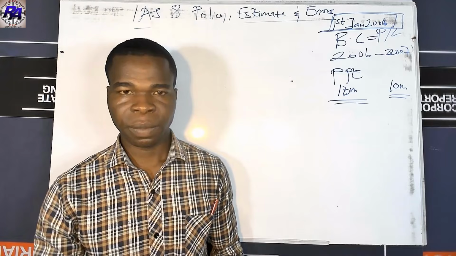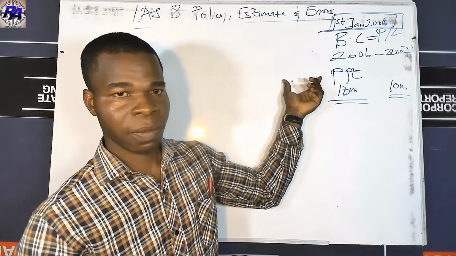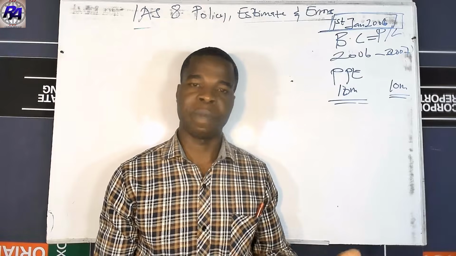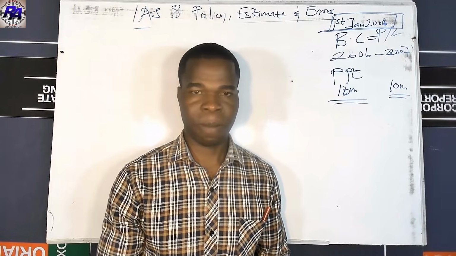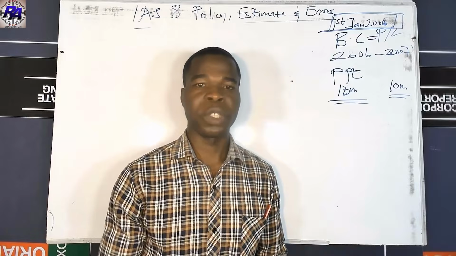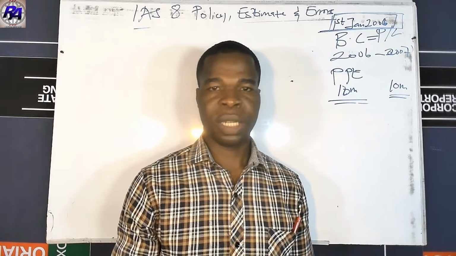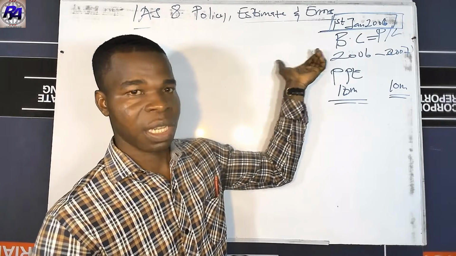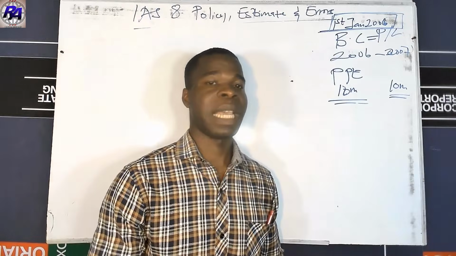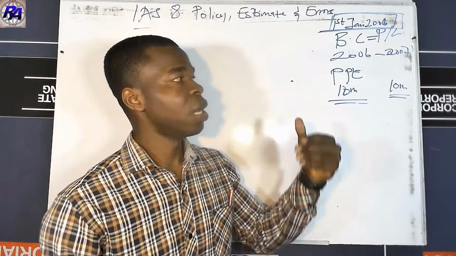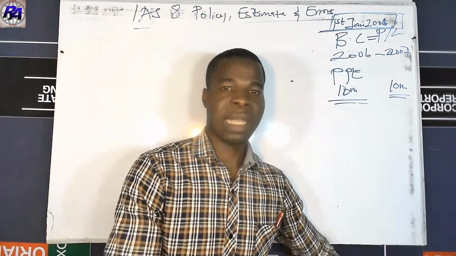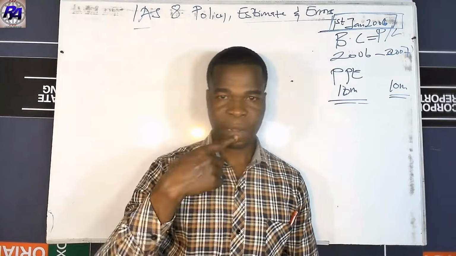Now, before I forget, sometimes retrospective treatment will not be practicable. It will be impractical because you don't have the information to apply the change in policy retrospectively. Anytime it's like that, the standard allows that you apply the change in policy prospectively, from the day the change occurred into the future.